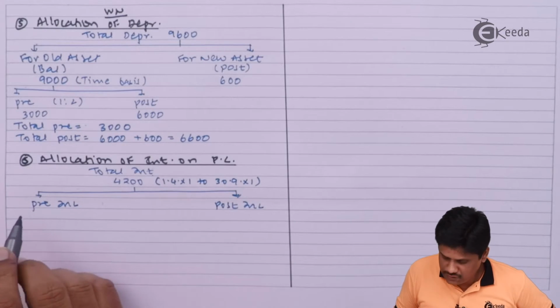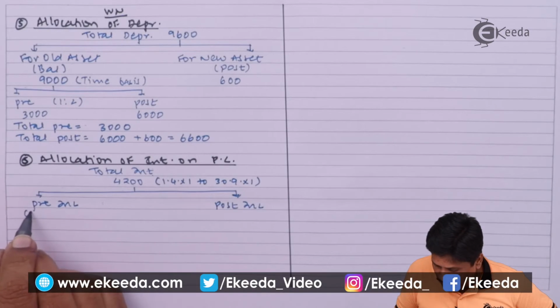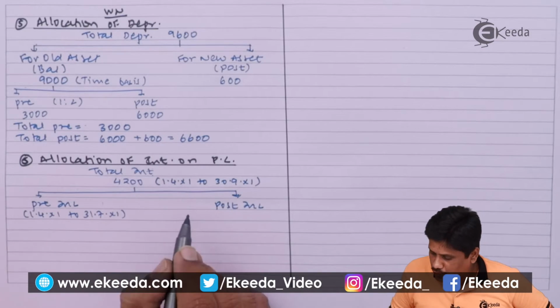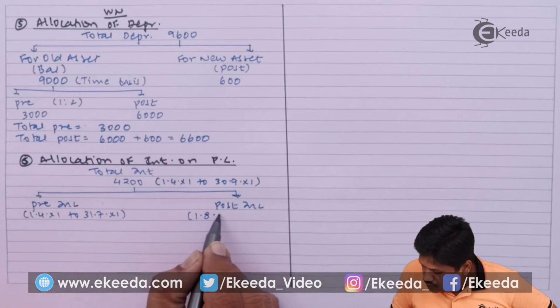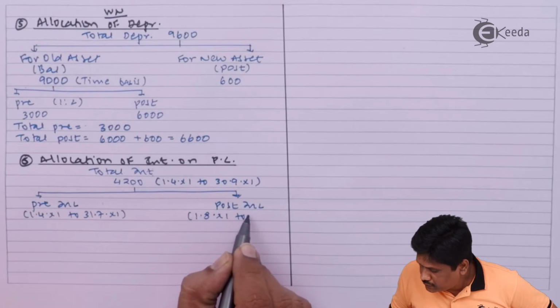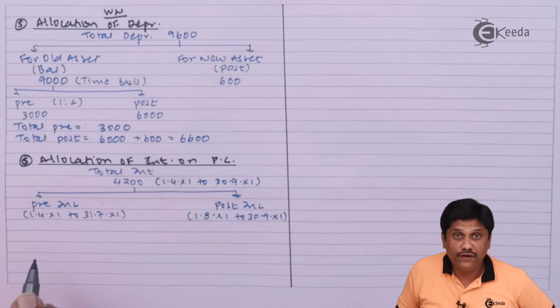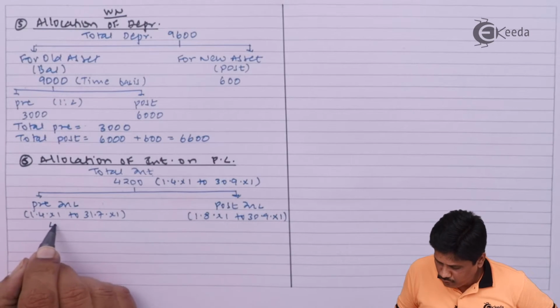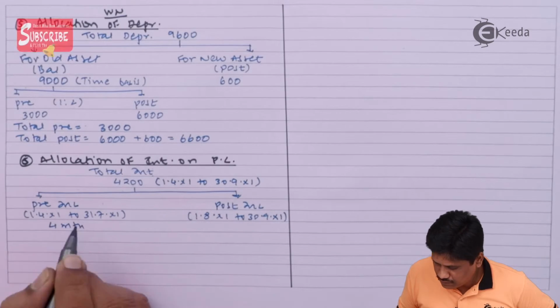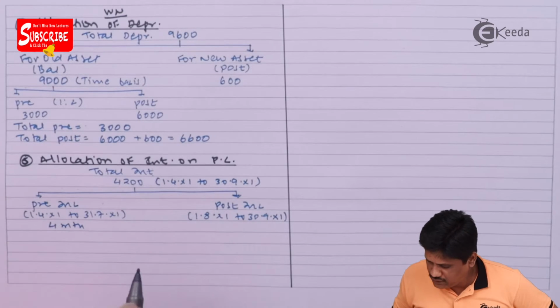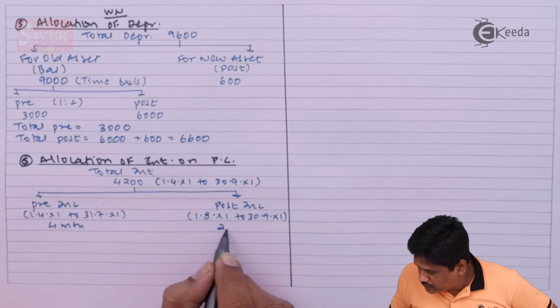Pre-incorporation period will be 1st April to 31st of July. And post-incorporation will be 1st August x1 to 30th September x1. Means it is a period of April, May, June, July, 4 months, and it is a period of 2 months.